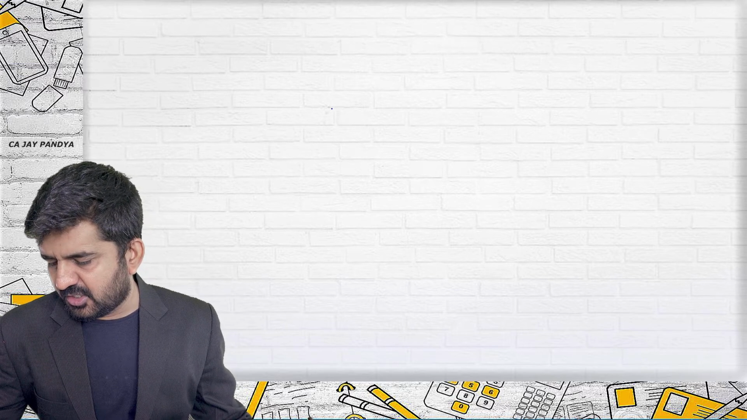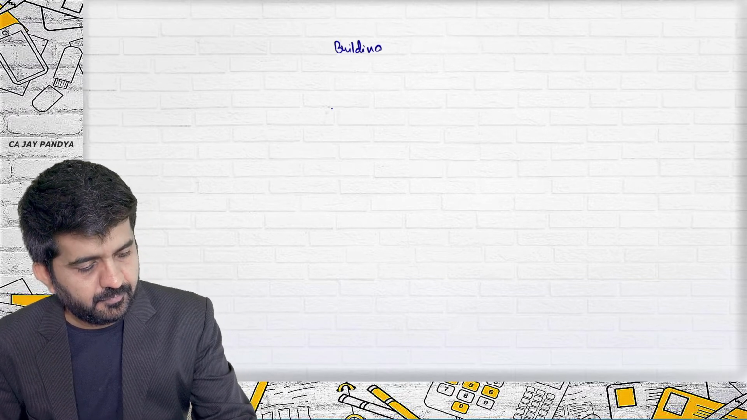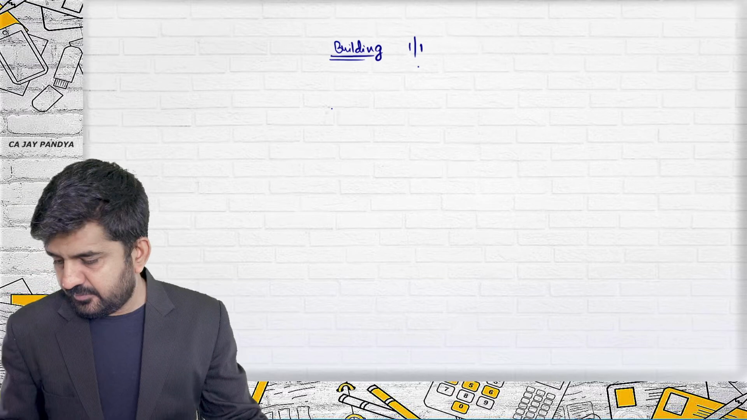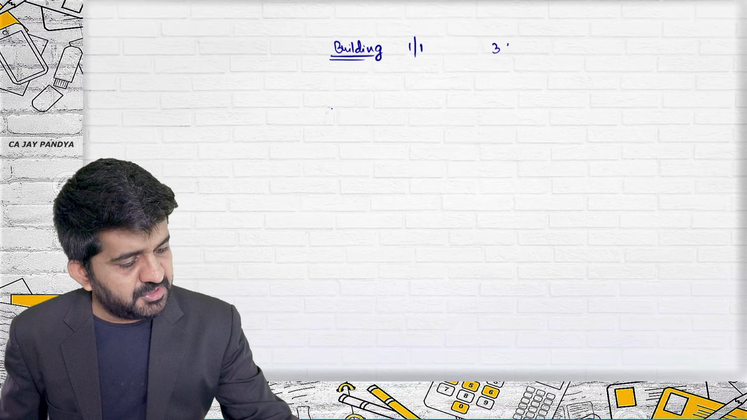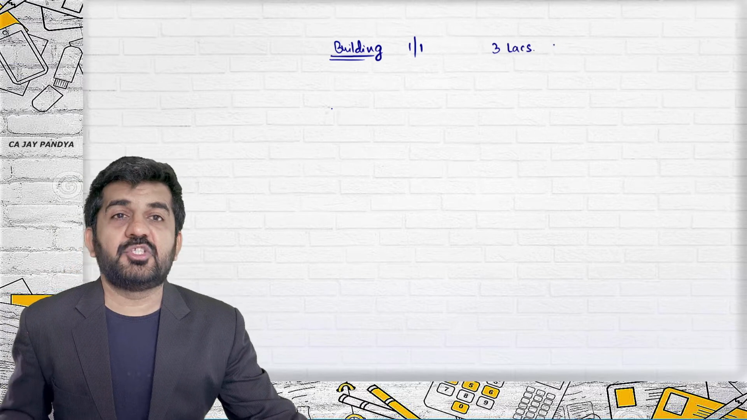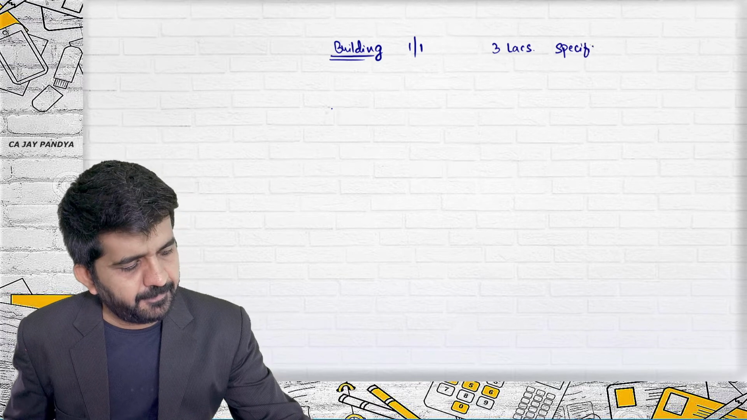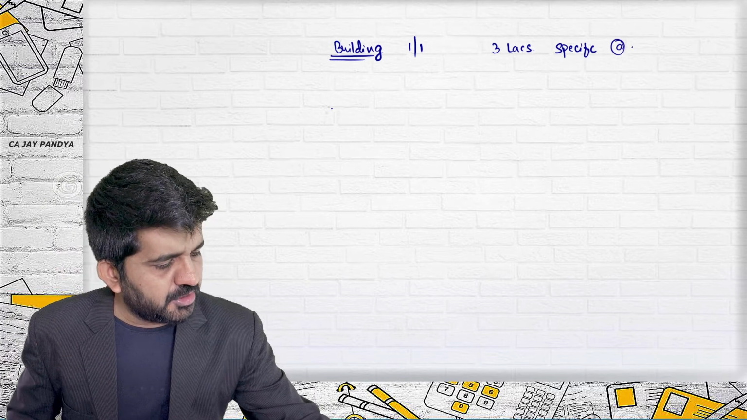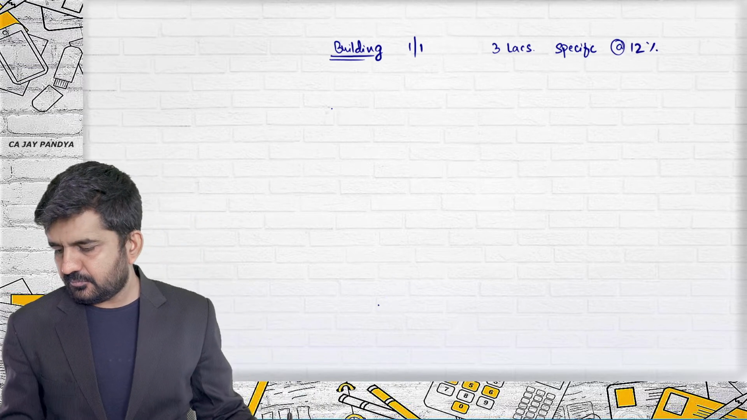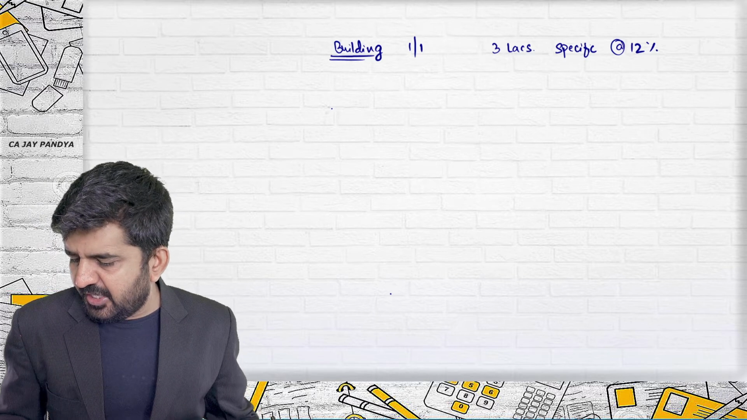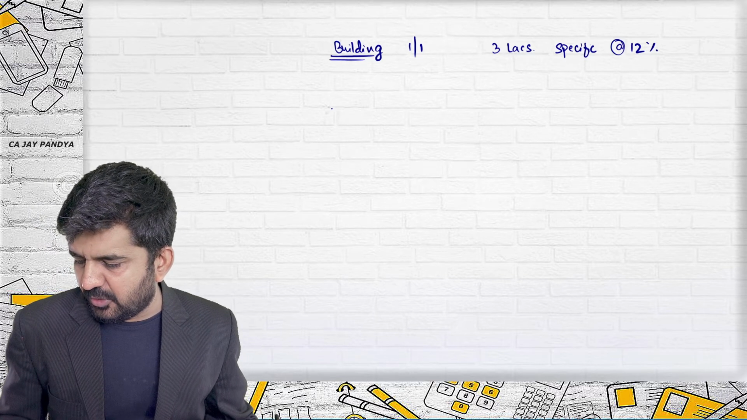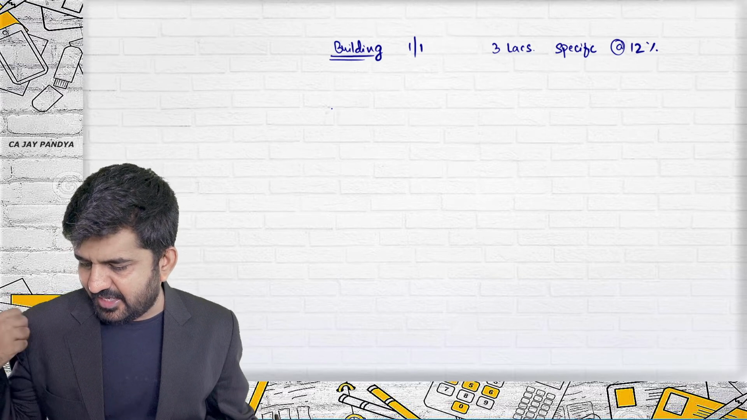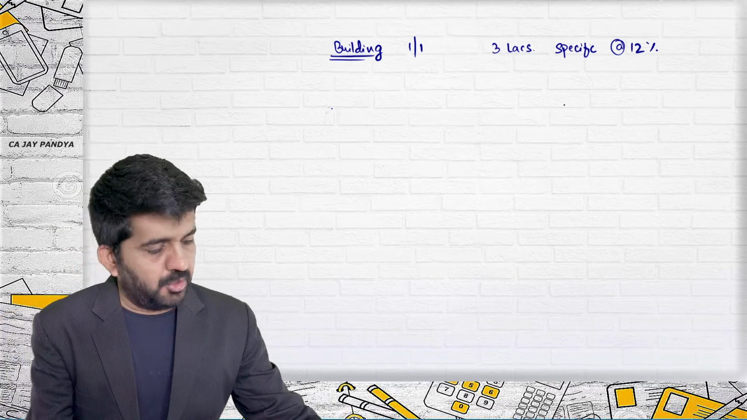It obtained 3 lakhs special loan to finance the construction. So there is a building which was purchased on 1st Jan, and you have taken 3 lakhs rupees a special loan for it. Is it general borrowing or specific borrowing? Specific borrowing. To finance the construction on 1st January, and the rate of interest was 12%. The company's other outstanding two non-specific loans were 6 lakhs and 11 lakhs. Alright, so there are general borrowings also.